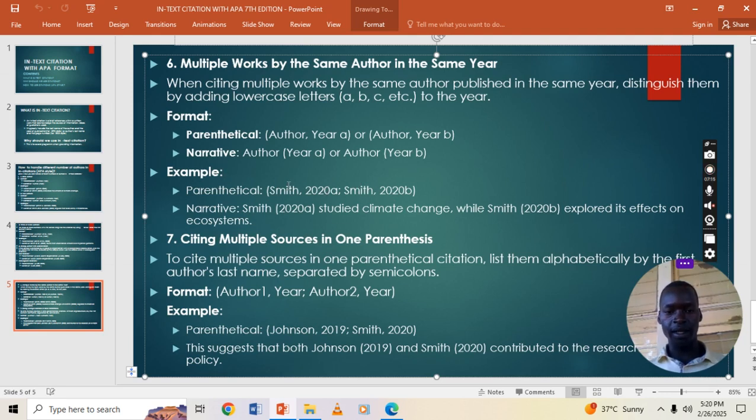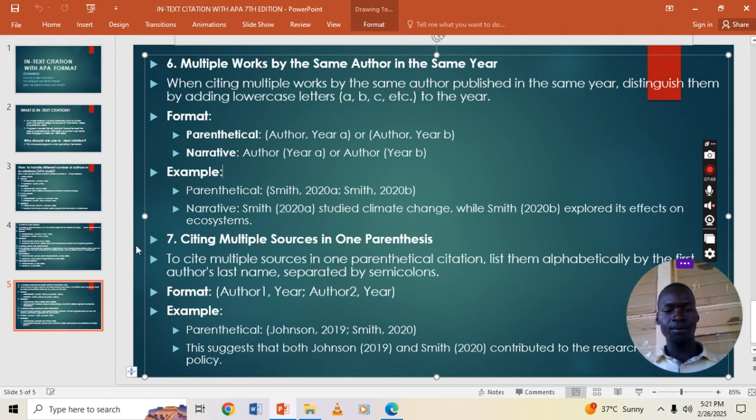So you are seeing here, it is Smith who published his work in 2020, and again it is Smith who published another work in that same year. So you just separate them with a lowercase letter. In the narrative format, you also know how to do it: the name outside, the year and the lowercase letter included in the bracket, and you continue with the statement that he has made.